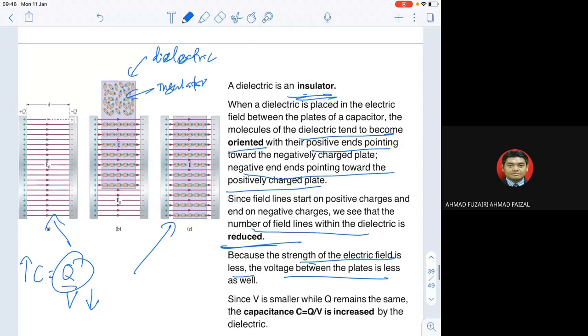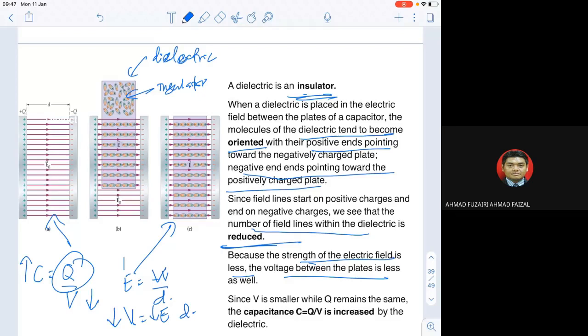So what happens is, E equals negative V over D, so V equals ED. Remember, when E decreases, V also decreases. The electric potential will decrease.